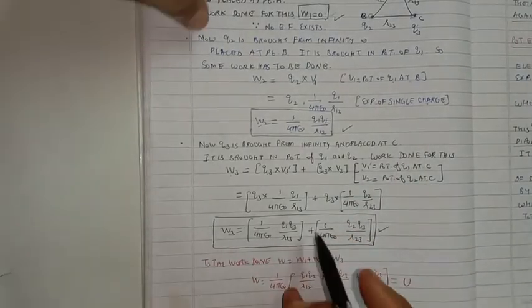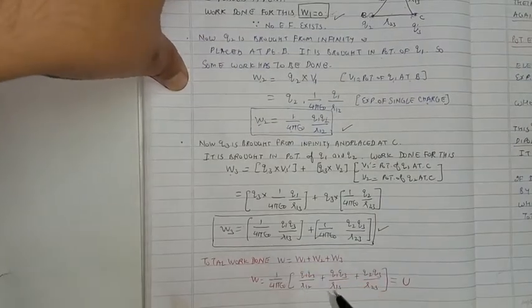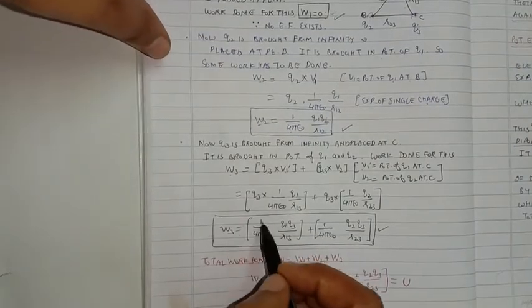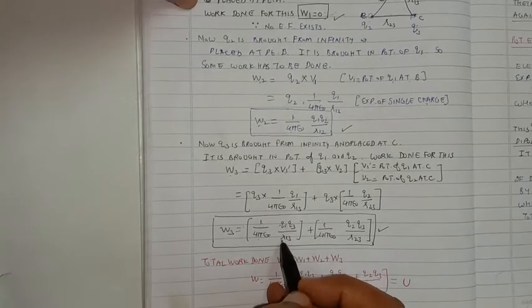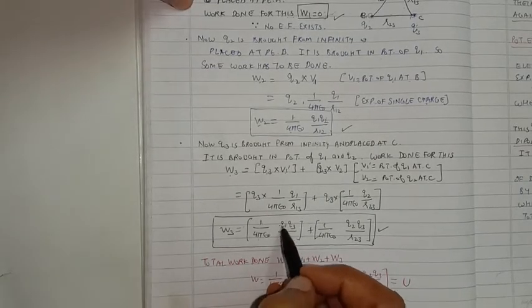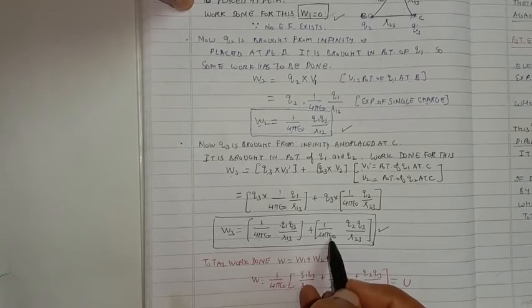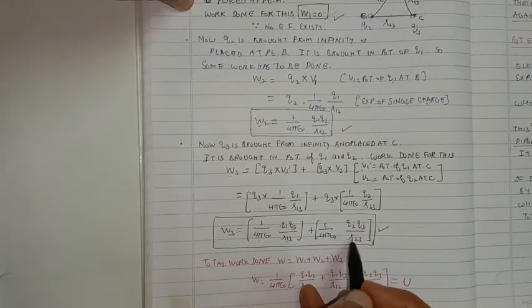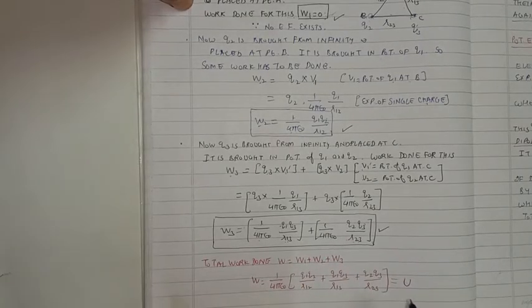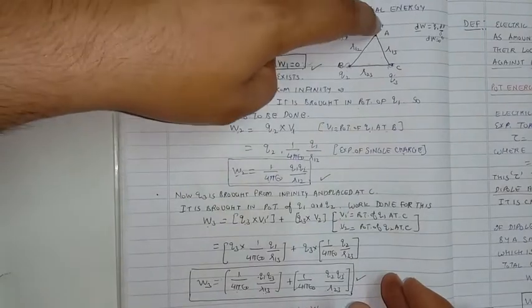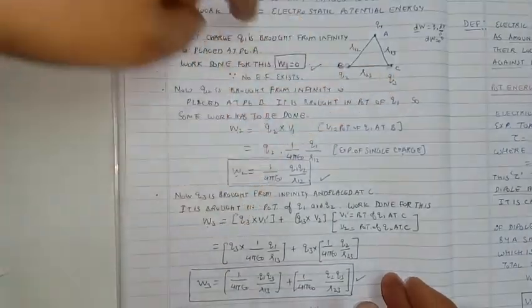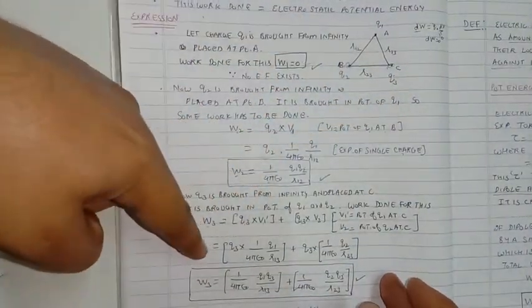V2 dash is the potential of Q2 at C. So using the expression for the single point charge, this work done becomes equal to 1 over 4 pi epsilon naught Q1 Q3 over R13, where R13 is the distance between Q1 and Q3, plus 1 over 4 pi epsilon naught Q2 Q3 over R23, where R23 is the distance between Q2 and Q3. So in this case, one by one we have brought the charges Q1, Q2 and Q3, and we have calculated the work done for each case.